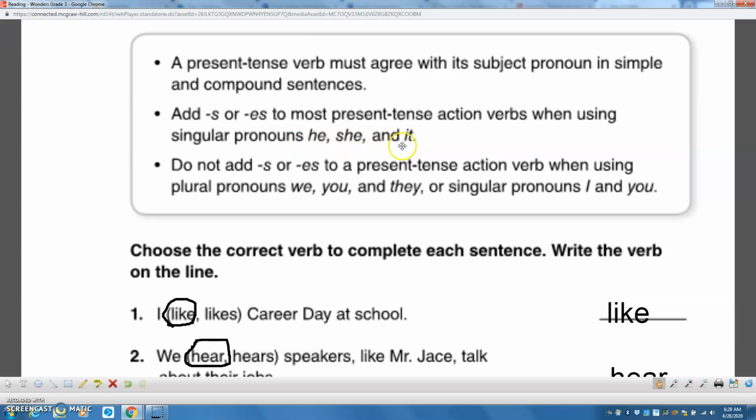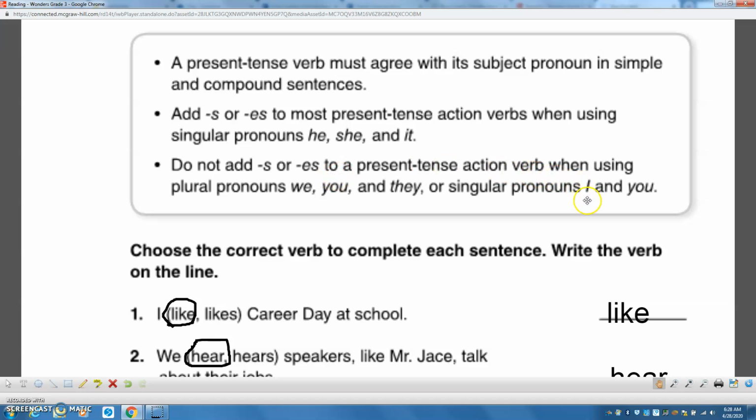So if it's a singular pronoun, add the S or the ES. If it is a plural pronoun like we, you, or they, then we do not add the S or the ES. So plural pronouns, no S or ES.